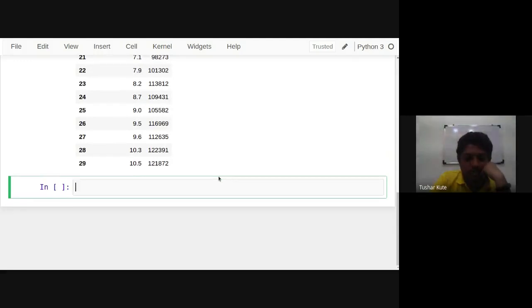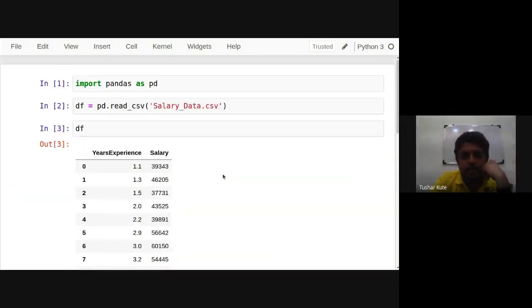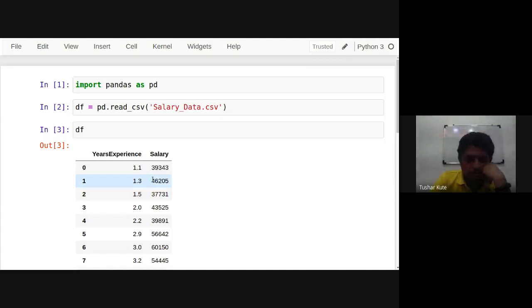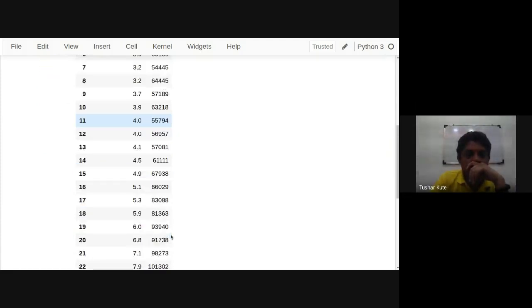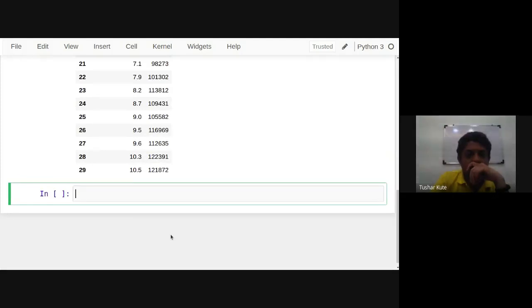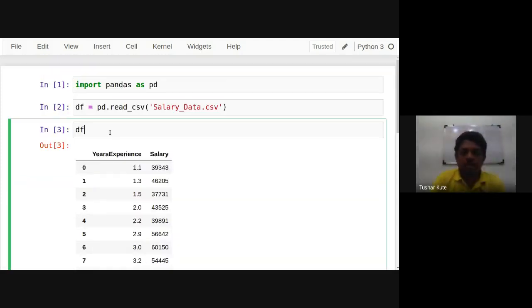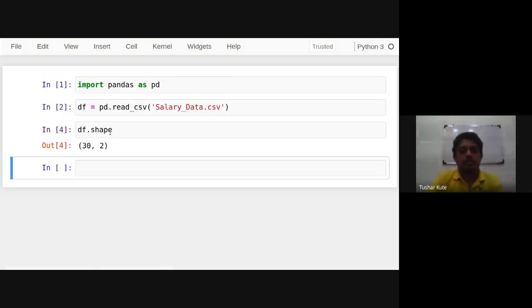There are 30 rows in total, so for 30 employees the data is present in sequence. So I got that data. You can check how many rows there are by using the shape attribute. Now, using our general knowledge, I want to do predictions. I don't want to predict the experience of the person; I want to predict the salary of the person.